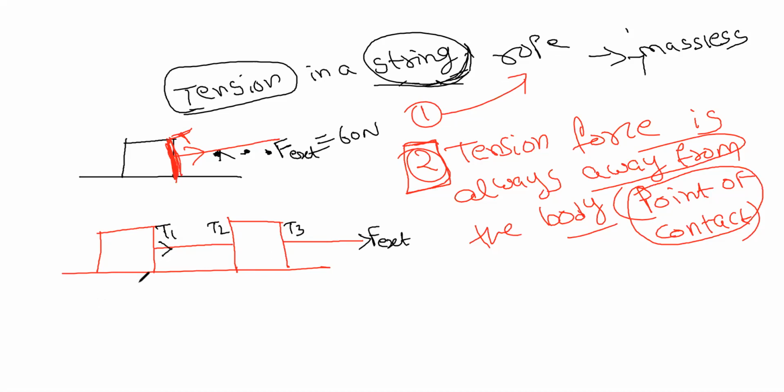Even T3 will be in the direction of F external. T2 is over here, right? This is the point of contact. So it will always be away from the point of contact. That is the main meaning of this. Wherever there is a surface, just see the surface and take the tension away from the contact. That's it.